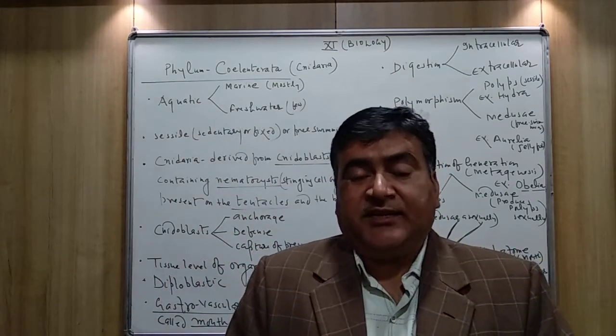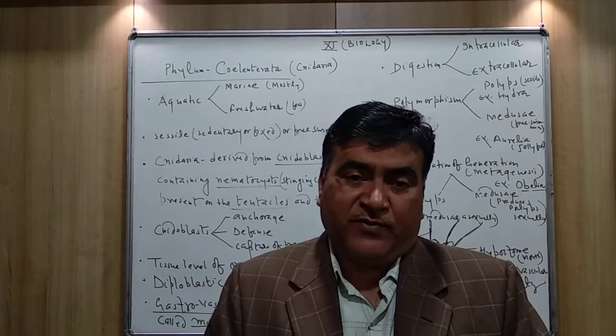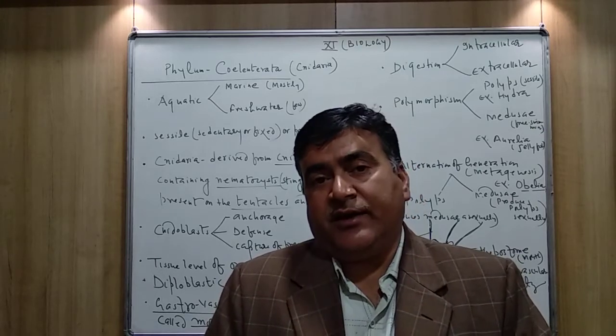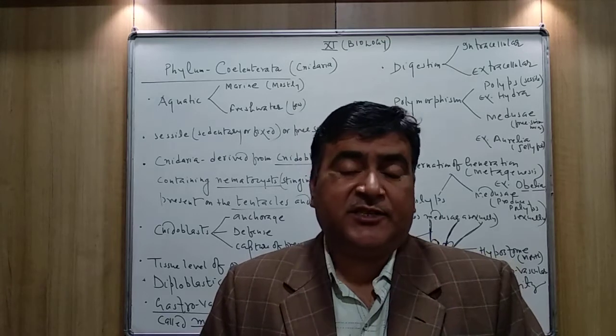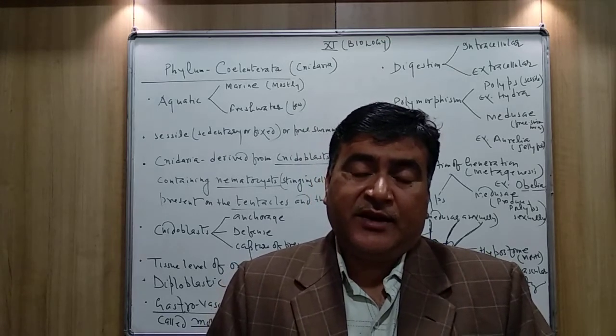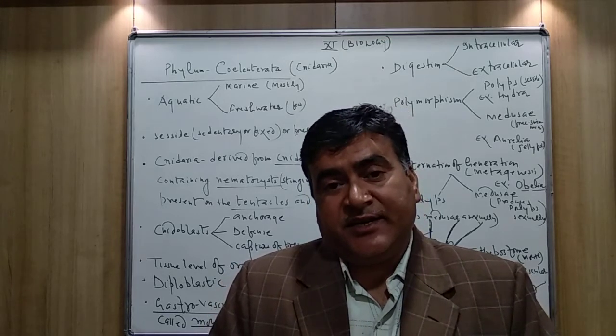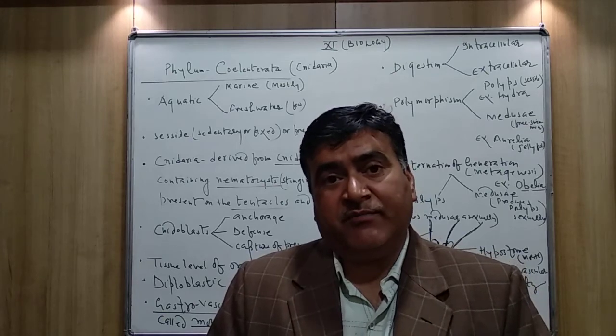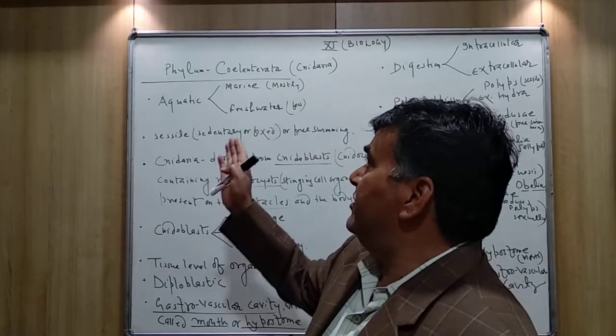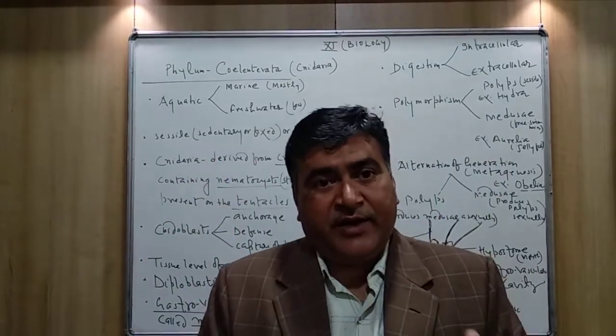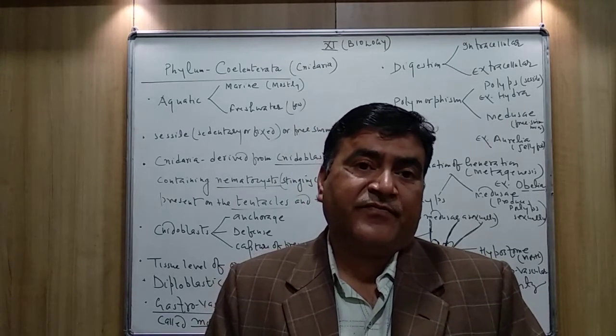So that's all about the characteristics of the Coelenterata. Once again, you can learn all these points, the features of Coelenterata. The members are mainly aquatic in nature.